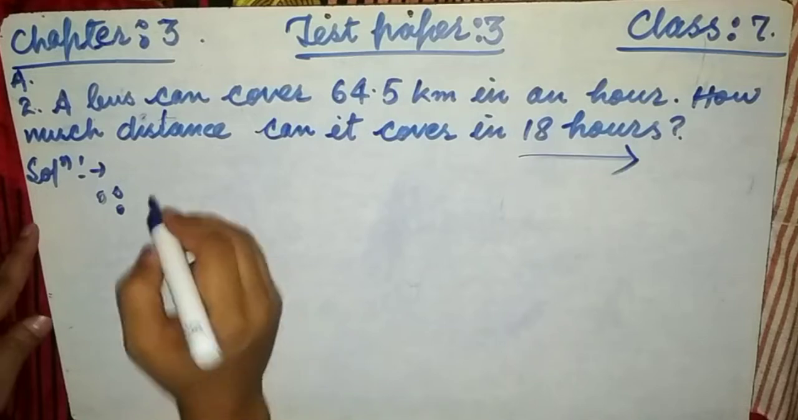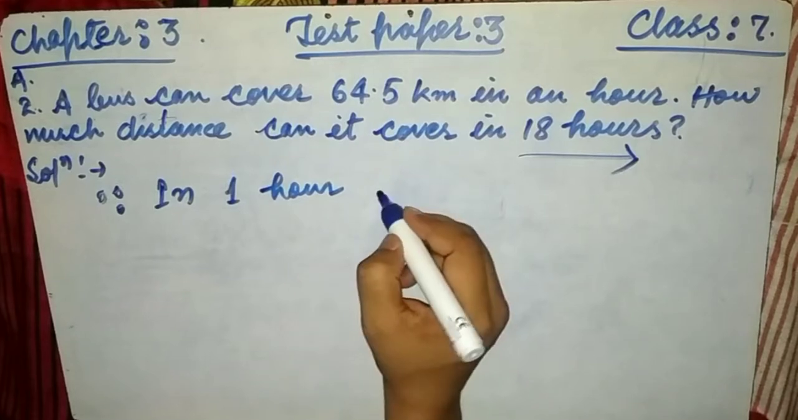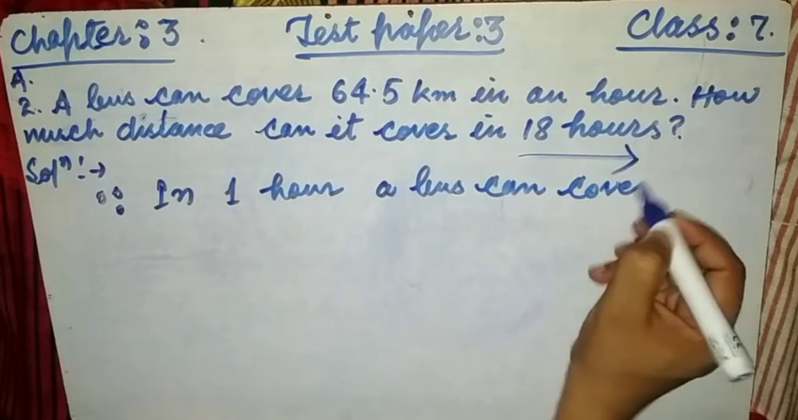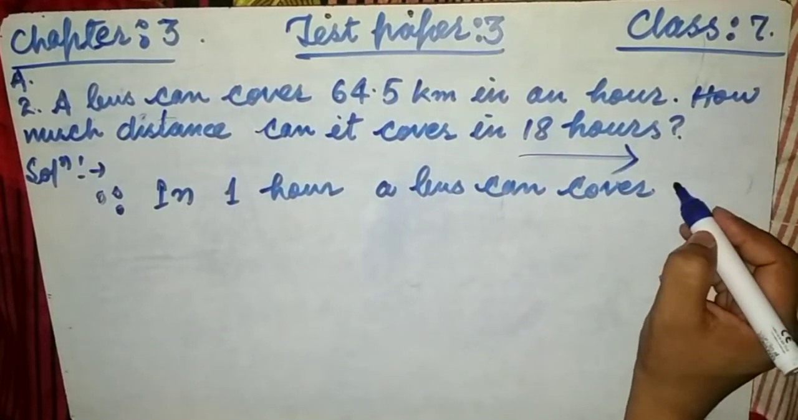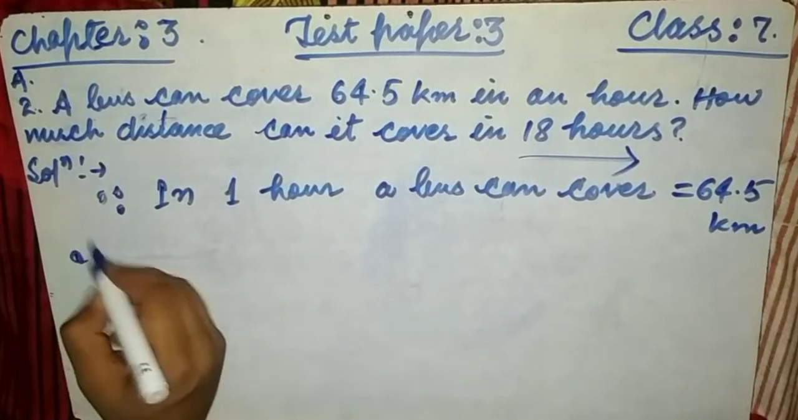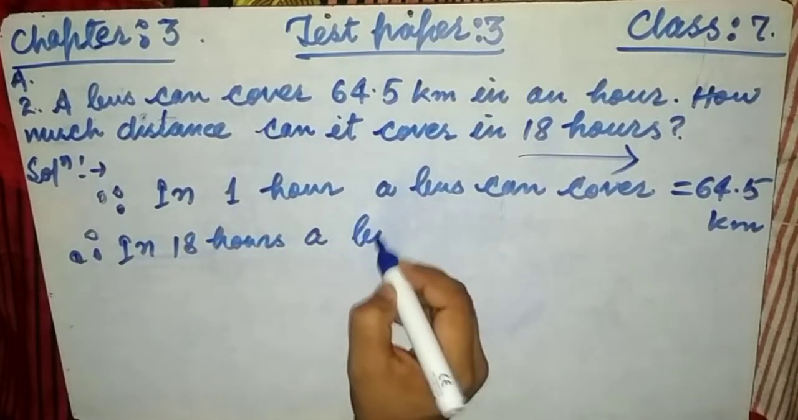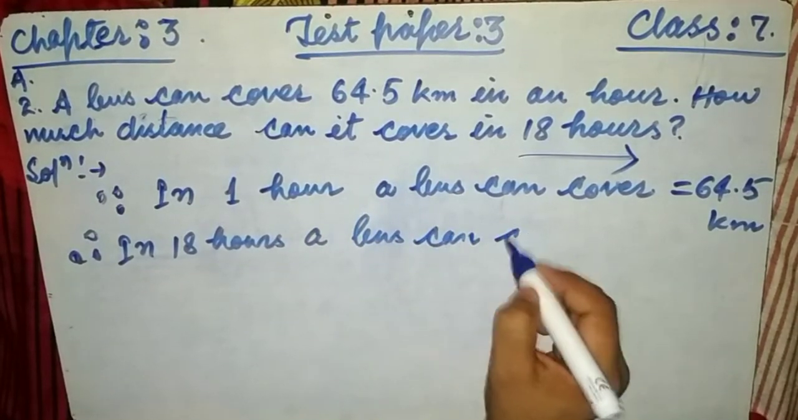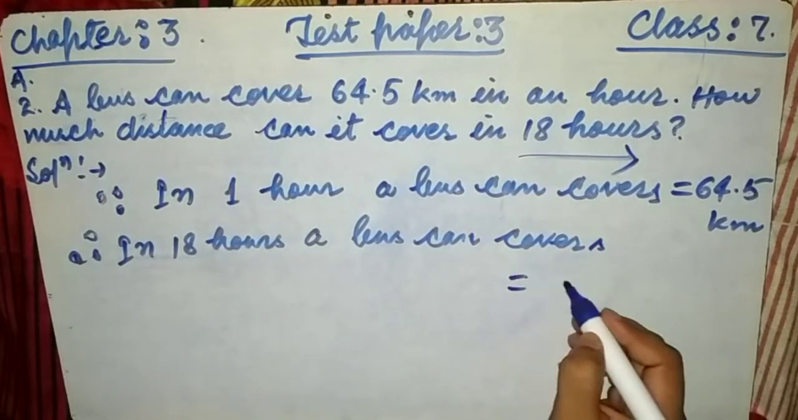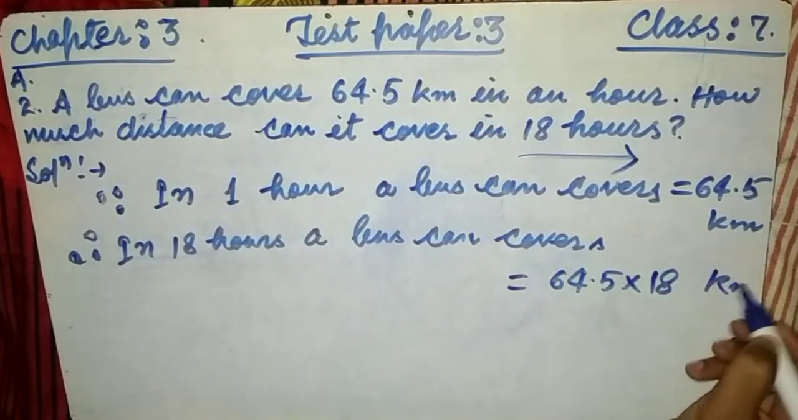First, write in 1 hour, a bus can cover 64.5 kilometer. Okay, distance. Therefore, in 18 hours a bus covers 64.5 multiplied by 18. This is kilometer.